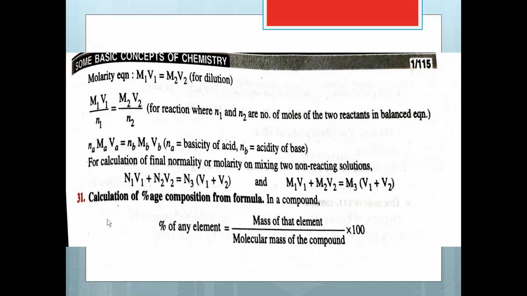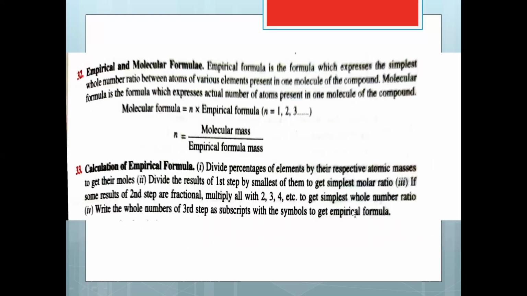The next is calculation of percentage composition from formula. Percent of any element equals the mass of that element divided by the molecular mass of the compound, into 100. So that is how you calculate the percentage composition from formula.